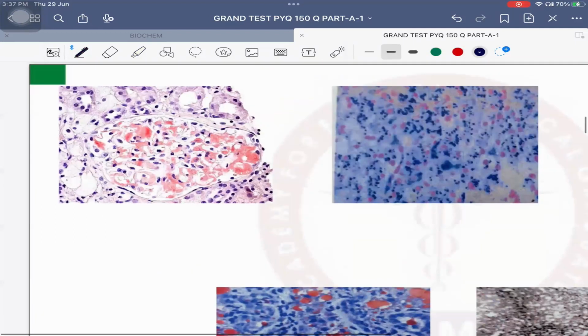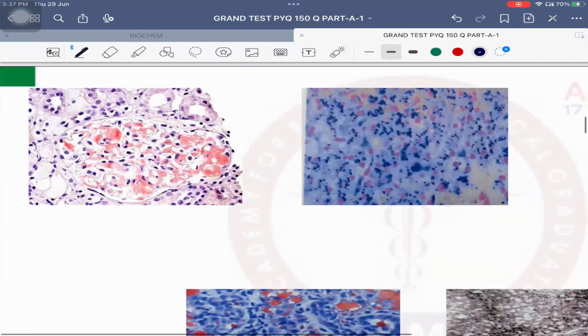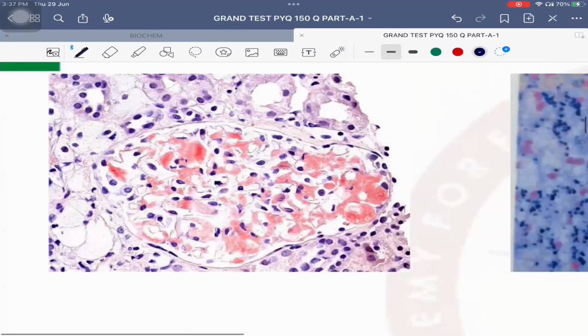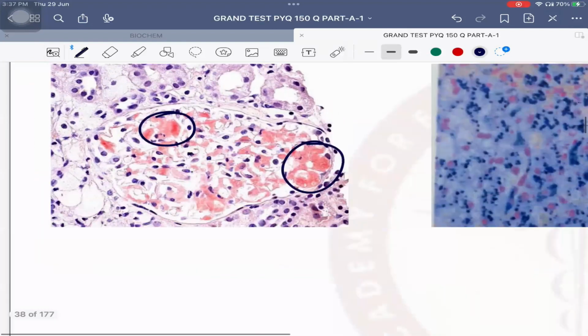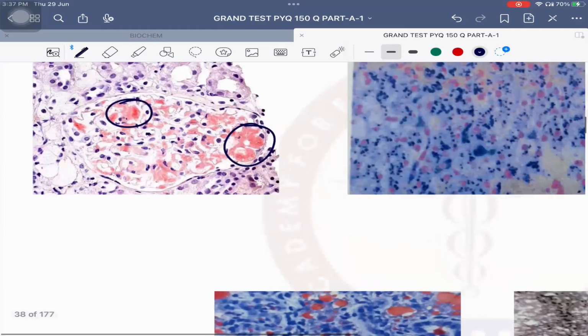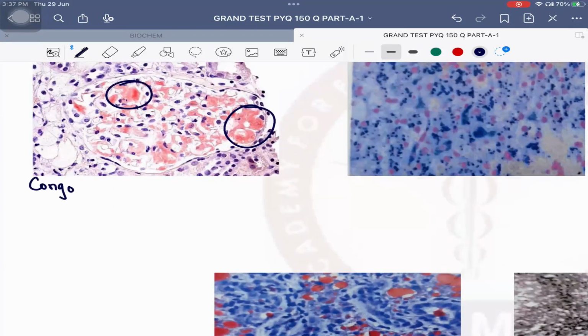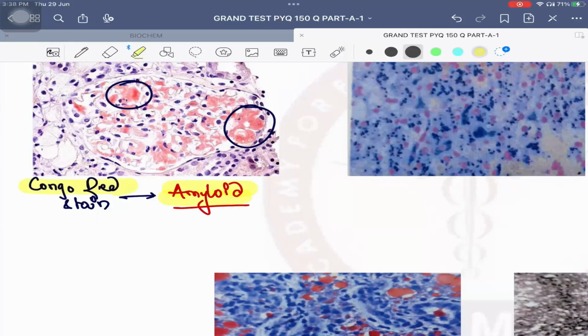Next is, what is this, anybody? Light microscopy है, biopsy दिख रही है तुम्हें, kidney की biopsy है. What are these pink color structures? Chalo, I'll tell you the stain. The stain which is used over here is Congo red stain. And Congo red stain is used for amyloid. Very good. So this is nothing but amyloid deposition. The best stain used for amyloid is known as Congo red stain.